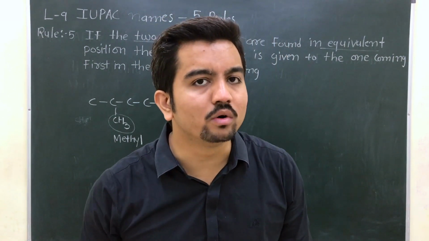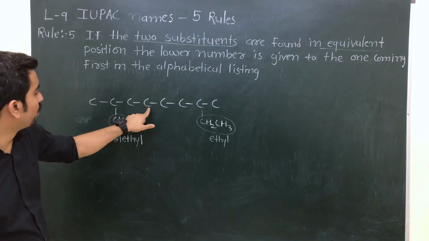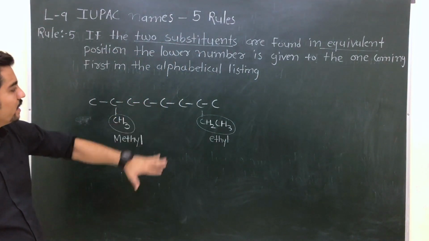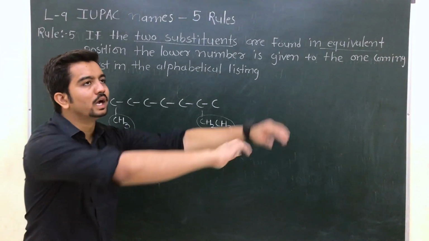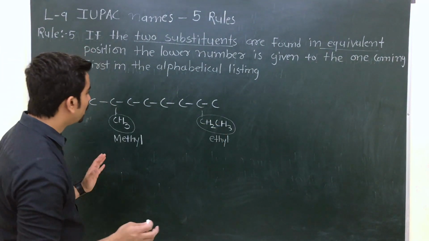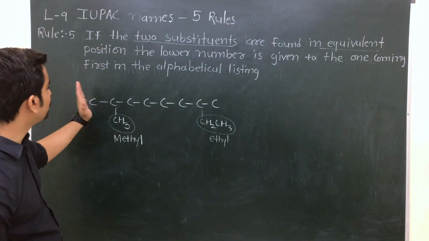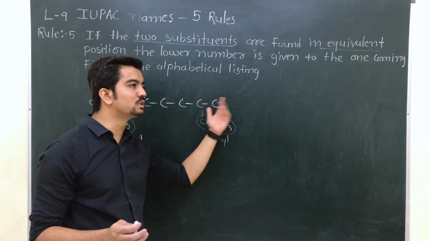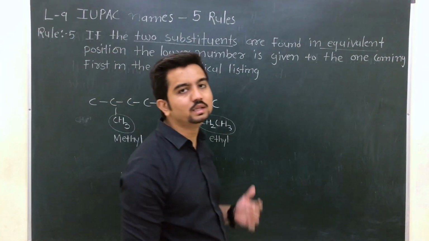So don't worry about it. Right now, just focus on the rule only. 1, 2, 3, 4, 5, 6, 7, 8. Total 8 carbons are there. 2 substituents are there, ethyl and methyl. Now both are at position 2. Ethyl is at position 2 from the left hand side and methyl is at position 2 from the right hand side. So how will we give the number in this case?